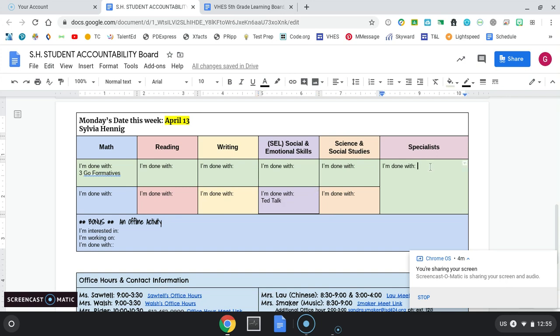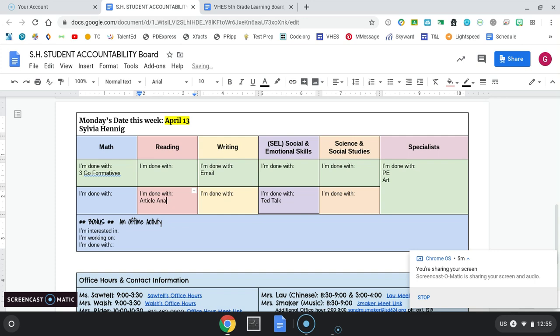Then she did PE today, so I'm done with PE, and then she did some art. So when I look at this, I see that Sylvia has completed 4 of her jobs: her 3 Go Formatives, a TED Talk, and her PE and art lesson for the week. As Sylvia finishes things, she's going to type in the title for what she did. Again, her name doesn't go here.